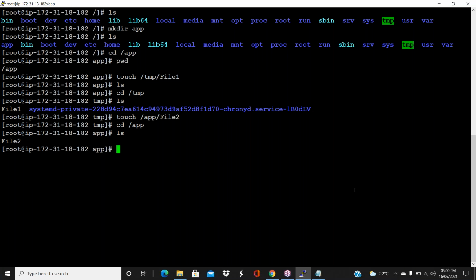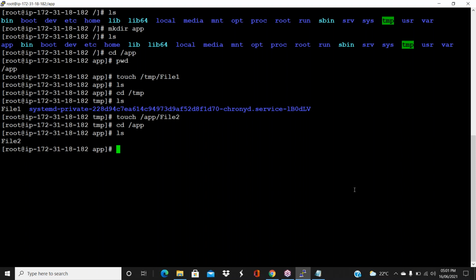Yeah, see guys. So touch is to create a file, guys. An empty file, nothing will be there. By default, it's a text file, guys. You don't need to give any extension like .txt and all. By default, it will treat it as a text file only. Okay? Next.